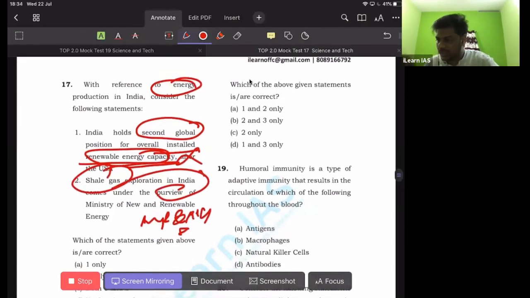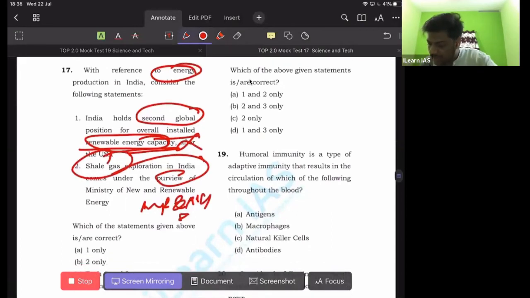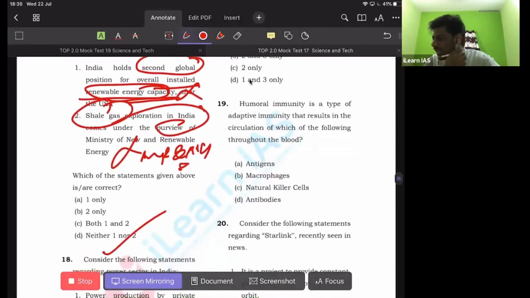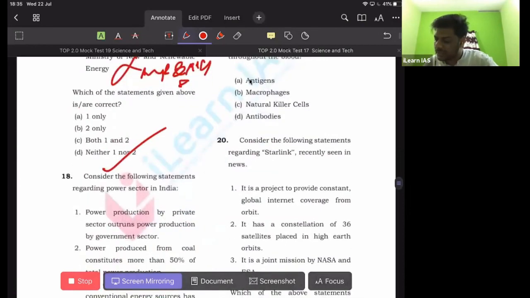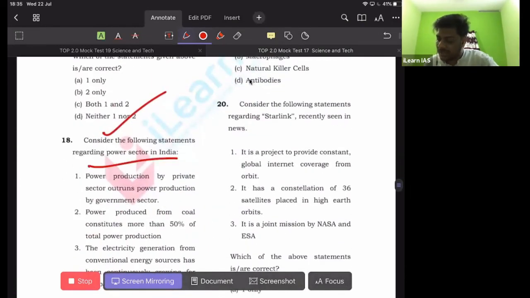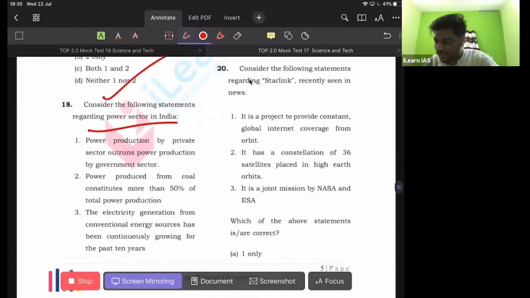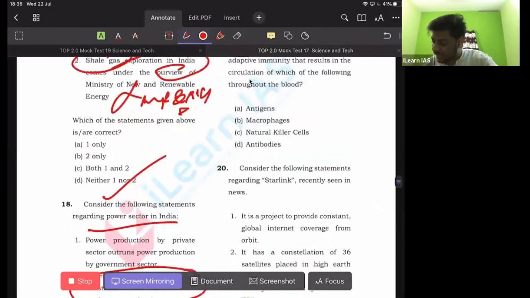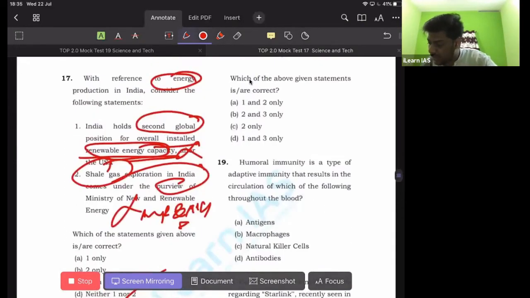So for the 17th one, both the statements are incorrect. D is the correct answer. Then the 18th one, regarding the power sector in India. Go for one of the easiest statements here. Power produced from coal constitutes more than 50% of total power production, which is correct. The second statement is correct, so go for the options with the second one. In fact, 3 of the 4 options contain the second one.